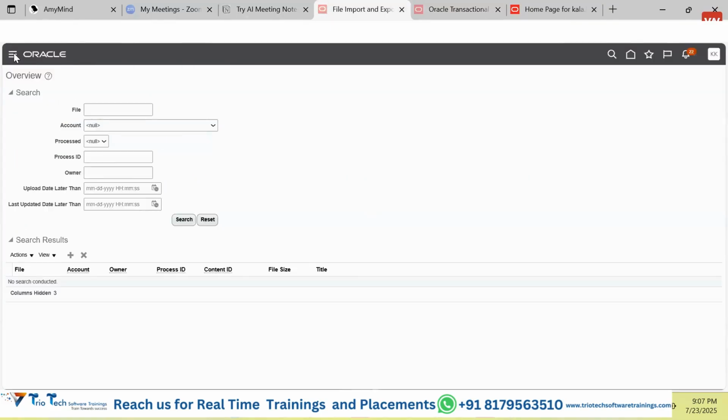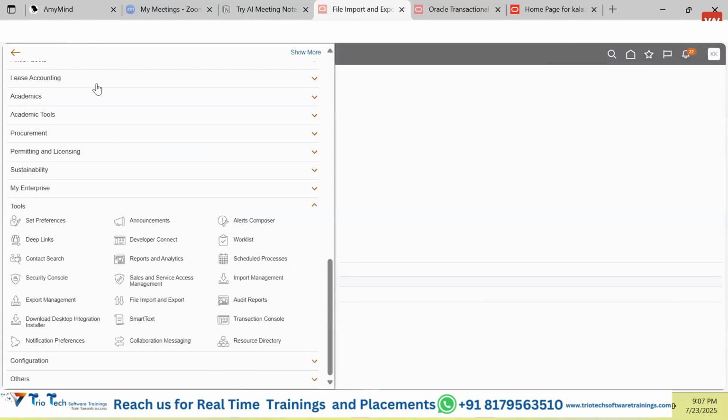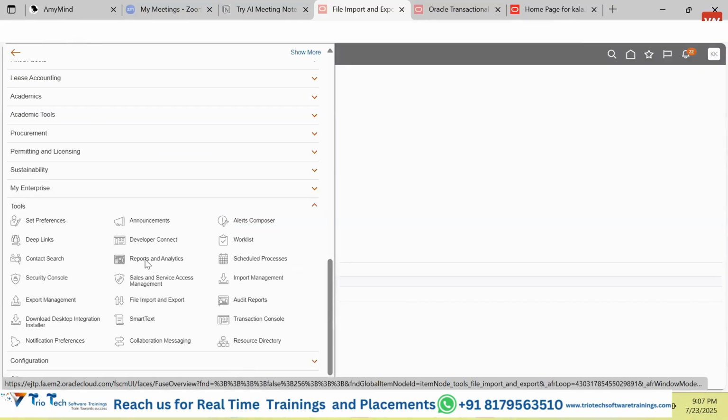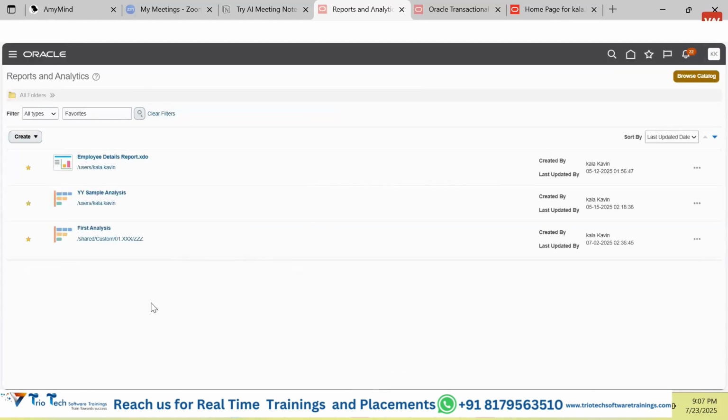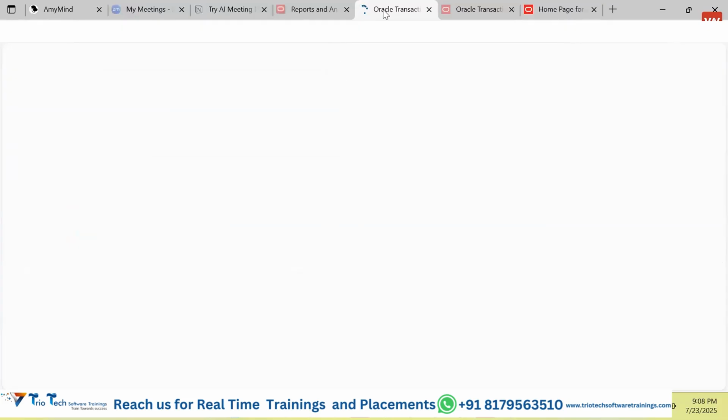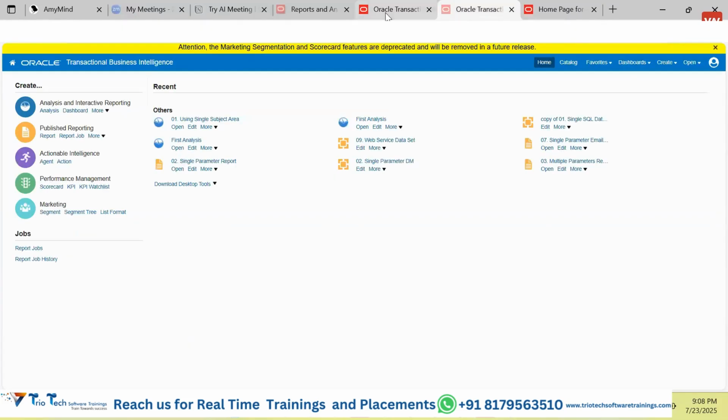But here also guys, all the tools are available. Under navigator, there are tools. There is a tool called report and analytics. Once you click onto this tool, it will take you to this particular screen, and here there is a button called browse catalog. Once you click onto browse catalog guys, it will take you to the same server. This is the server and this is the server.